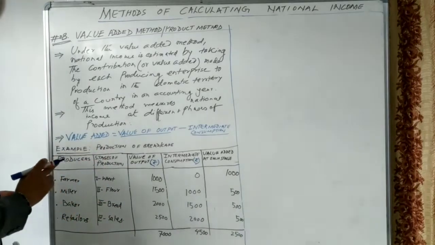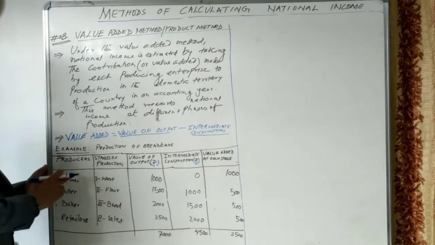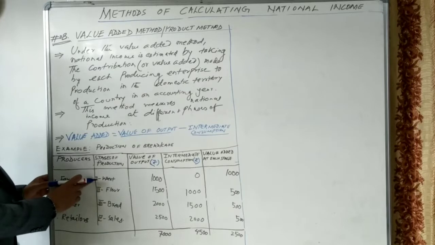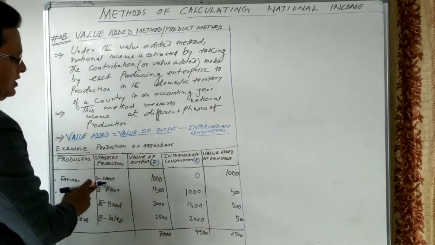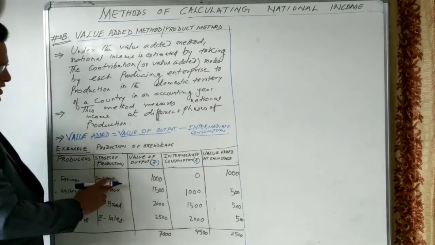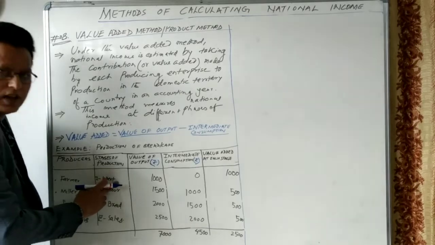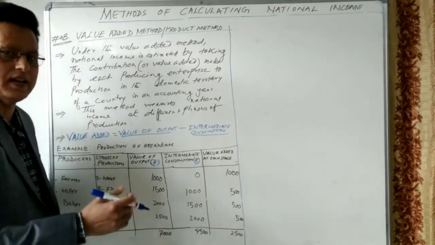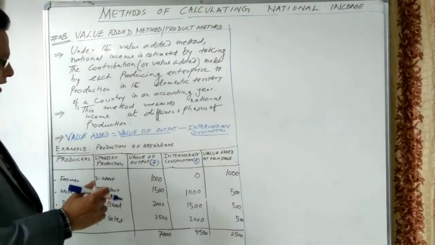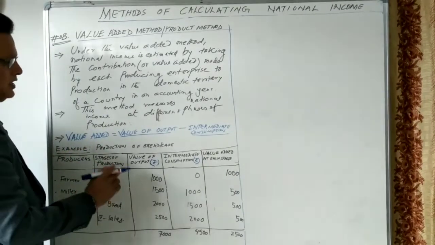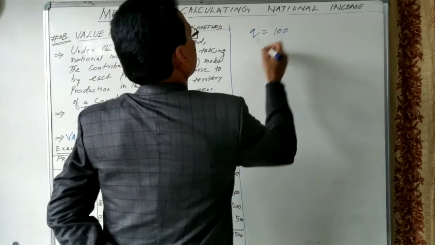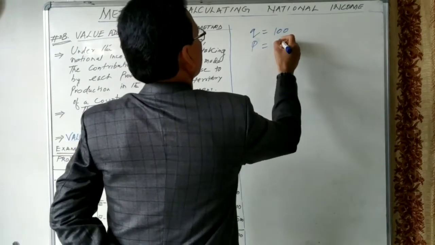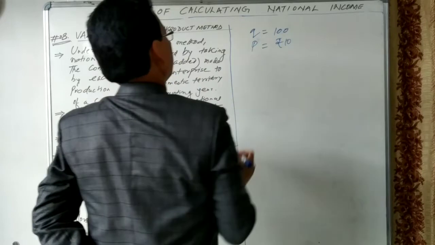In the first column I have taken producers. So in the first stage, the farmer is there. What does the farmer produce? Wheat. Let us say the farmer has produced 100 kg of wheat, and he sells it in the market at 10 rupees per kg. So the quantity is 100 kg and the price is 10 rupees per kg. So what will be the value?